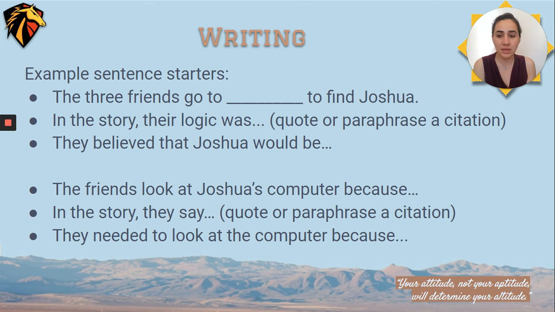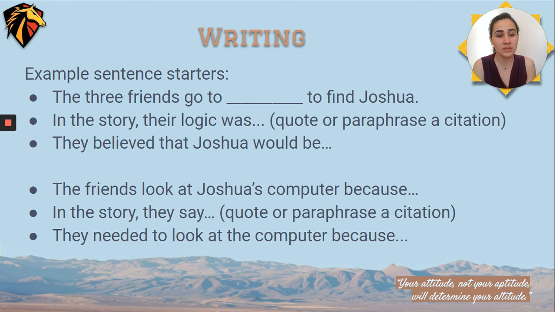For the C, citation, in the first question, you need to start with, in the story, their logic was, and you can either quote something that they said or thought or did, or you can paraphrase something, but you need to include a citation showing their logic straight from the story. Lastly, you need to explain. They believed that Joshua would be what or where and why. So explain your reasoning, explain their reasoning. That's all for question number 1.